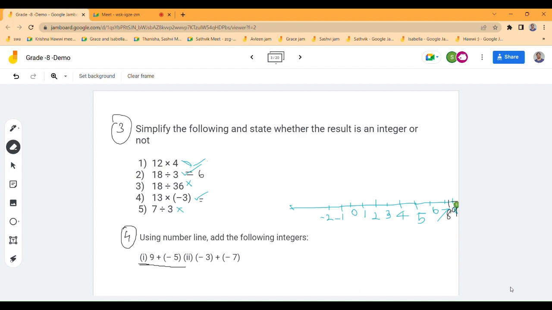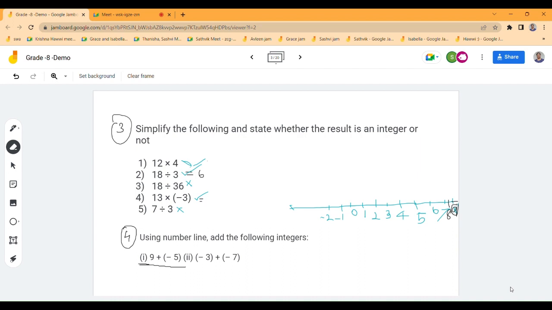So what you should do on the number line, first you mark 9, okay? Then plus minus 5. That means you should move forward or backward. Forward. Like towards the left.